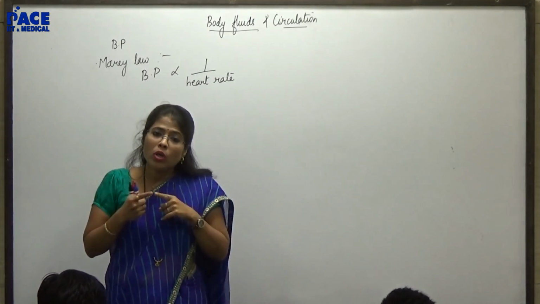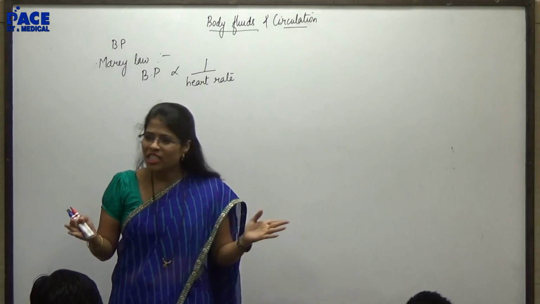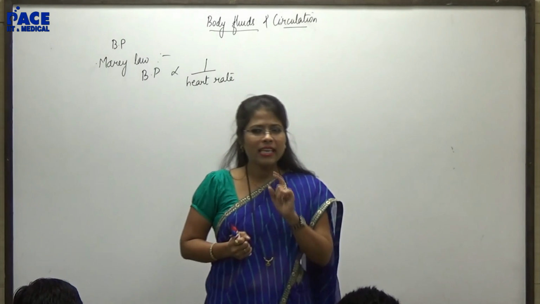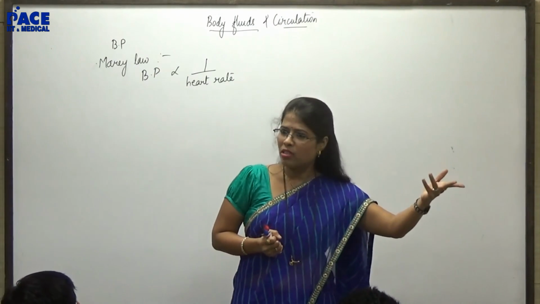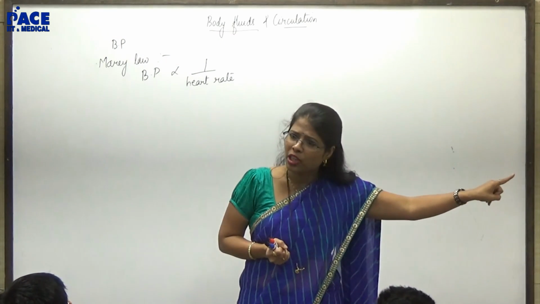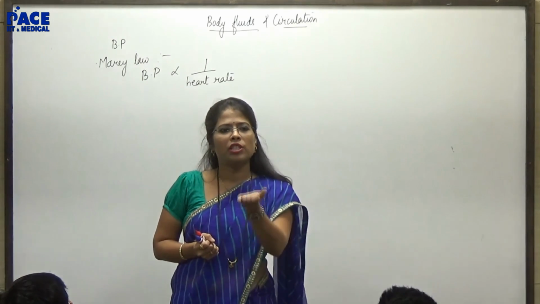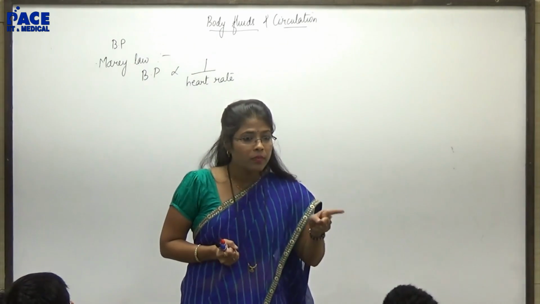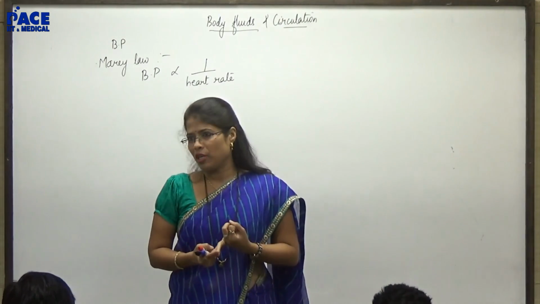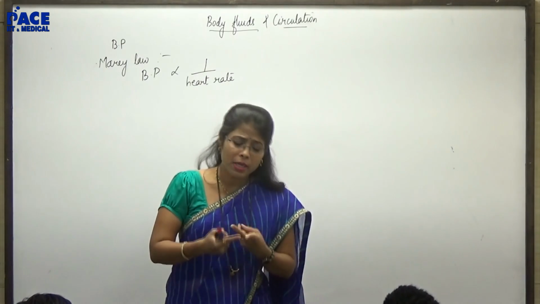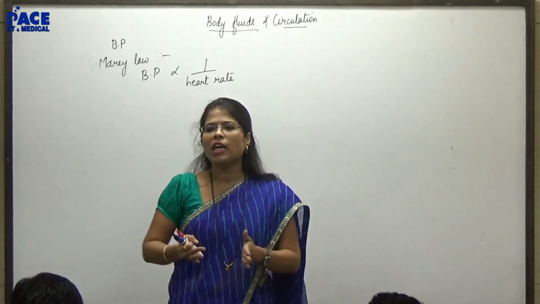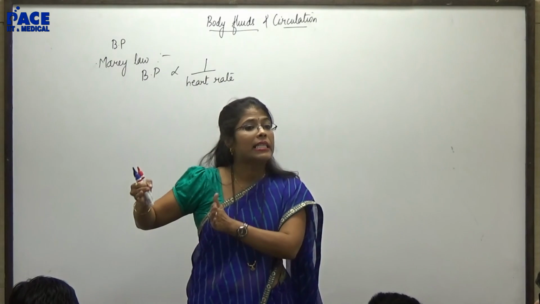So what type of receptor should both these organs also have? Baroreceptors mean fluctuating pressure. They also need to have osmoreceptors. Can I say osmoreceptors will also be like baroreceptors? Because volume of blood is the one which is directly proportional to blood pressure. तो अगर हमने देखा water का potential बहुत ज़्यादा है, that actually suggests what? Blood pressure is very high. So either baroreceptor should be there or osmoreceptor should be there. Hypothalamus has osmoreceptor, kidney has baroreceptor and also chemoreceptor. This particular part we shall cover in detail when we are talking about the excretory system.